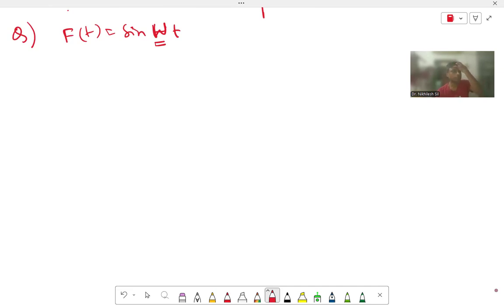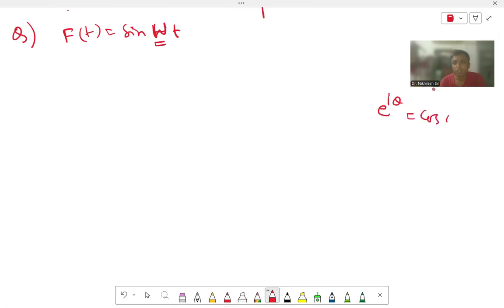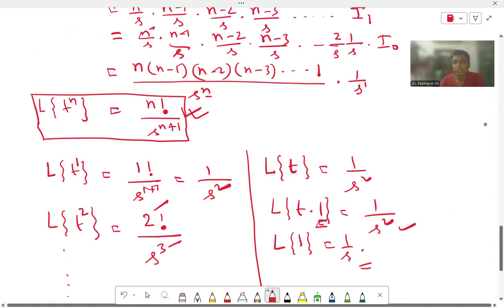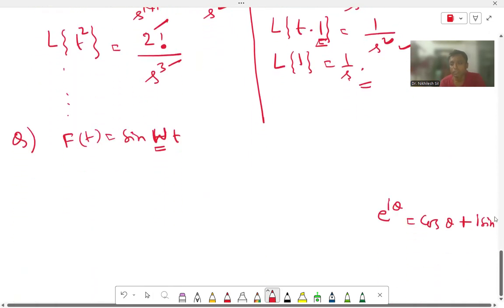Now, we will always try to write the function in the form of e to the power something. So how can we write sin omega t? Already we know that. If you forget this one, then write it in rough. What is the formula? e to the power i theta is equal to cos theta plus i sin theta. So this is the formula. We know it very well, that is cos theta plus i sin theta.